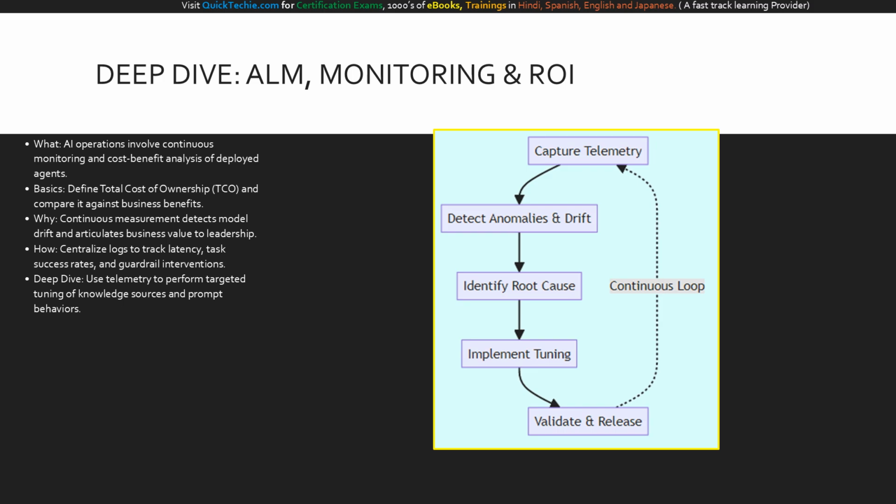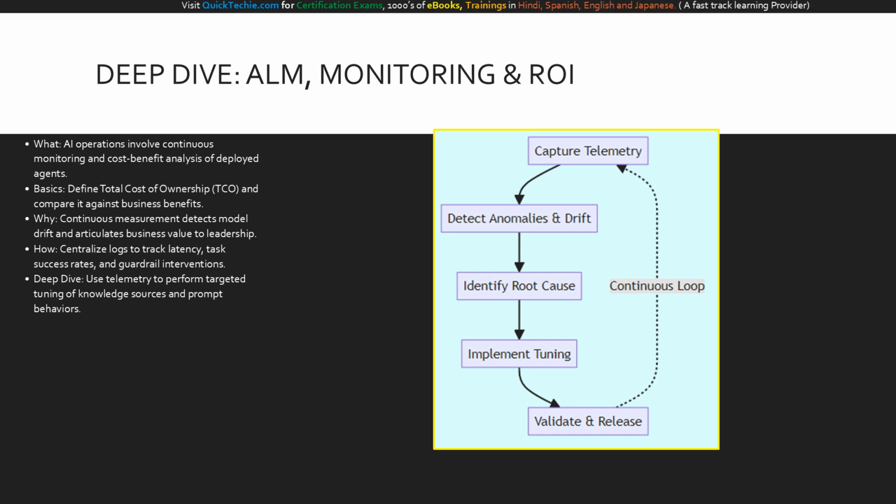By centralizing your logs to track latency, task success rates, and guardrail interventions. As a deep dive, solution architects use this telemetry data to perform targeted tuning, updating knowledge sources, refining prompt behaviors, and optimizing workflows to ensure the agent remains highly reliable and cost-effective.